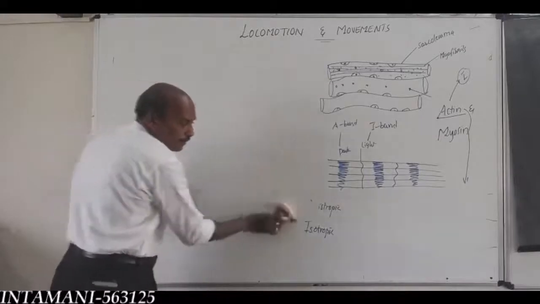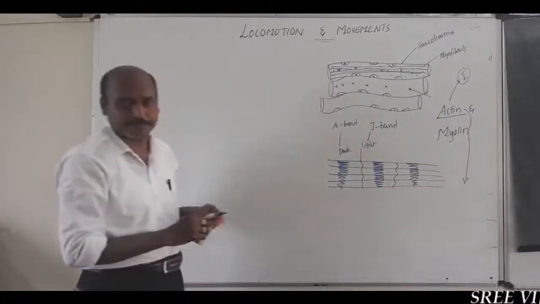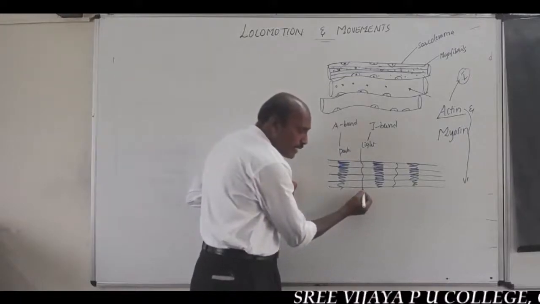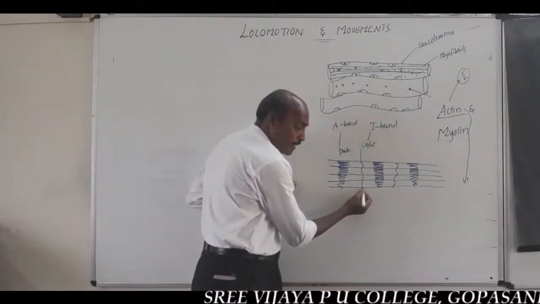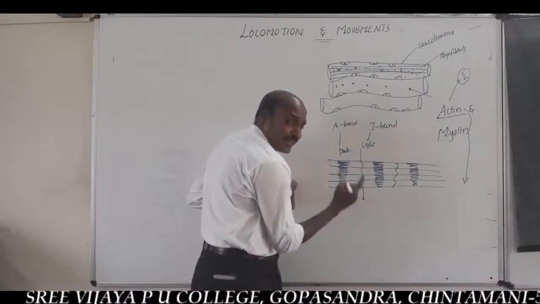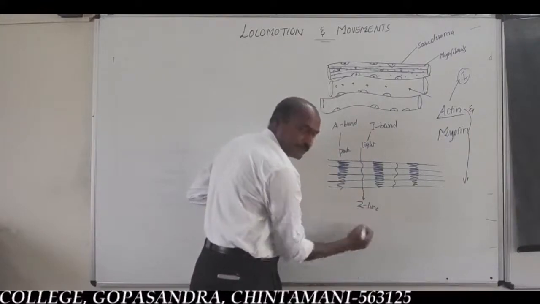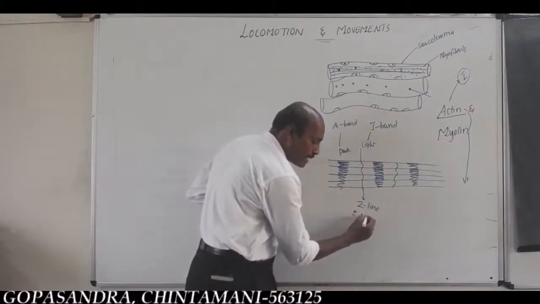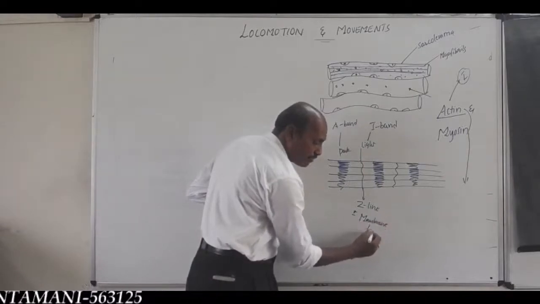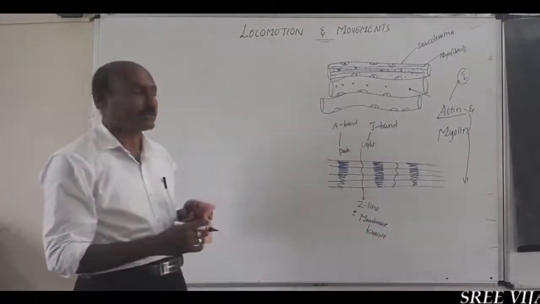Now, very important, at the center of the I band, the light band, there is an elastic membrane called the Z-line or membrane of Krause. You should remember this statement.